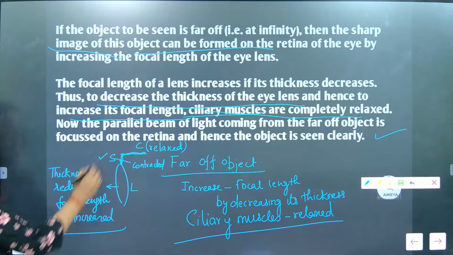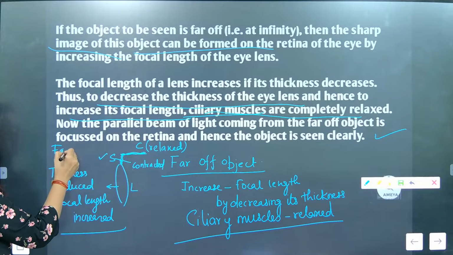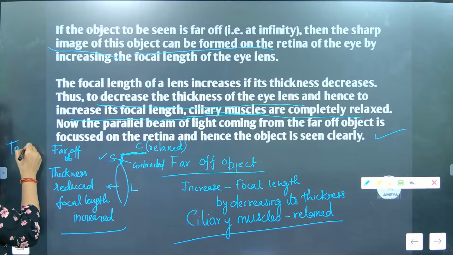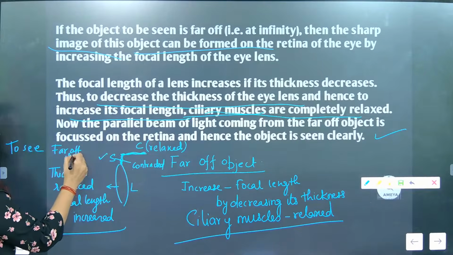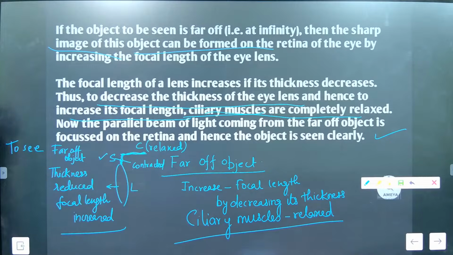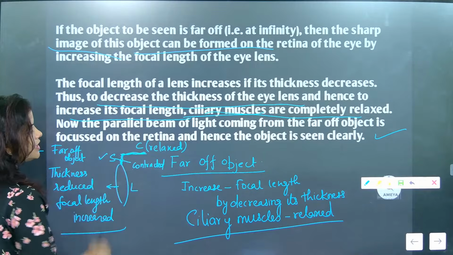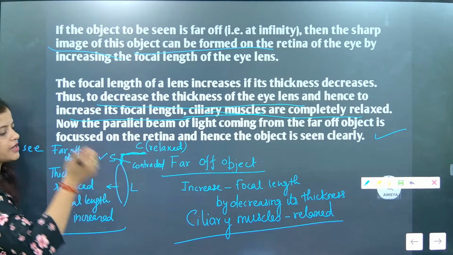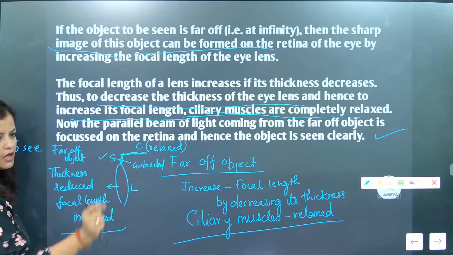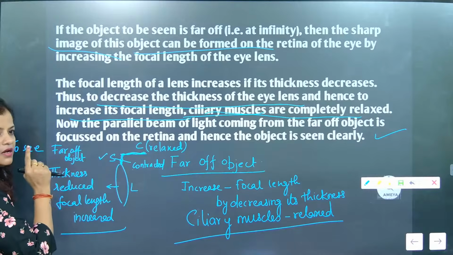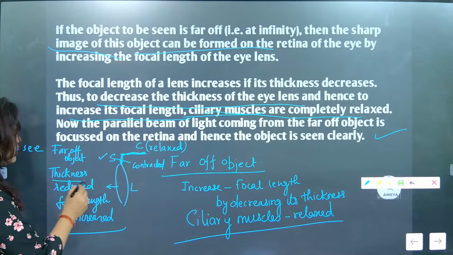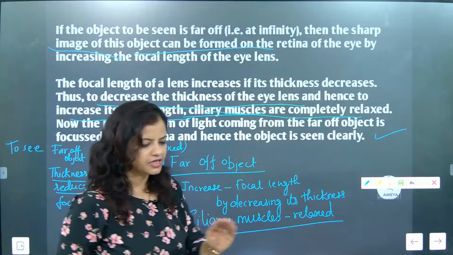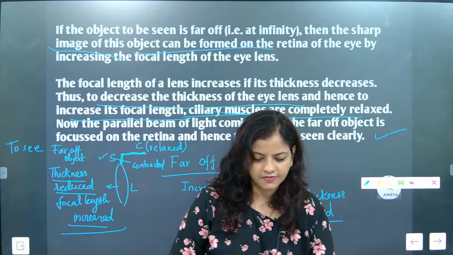For what? To see far off objects. Did you understand? So in all connections: ciliary muscles will relax, suspensory ligaments will contract, the lens will become thin, and focal length will be increased. Focal length will increase by reducing the thickness.